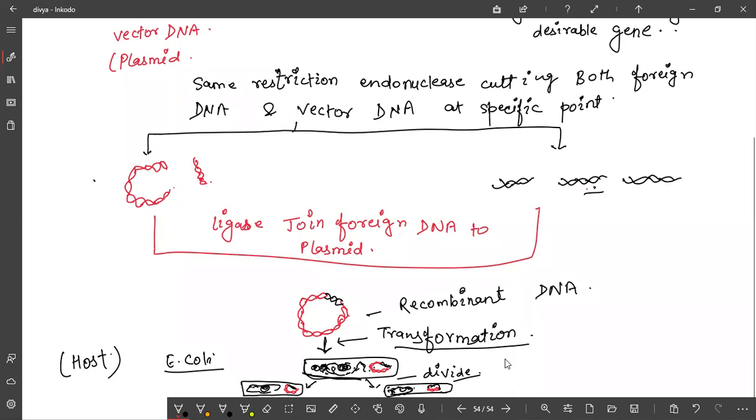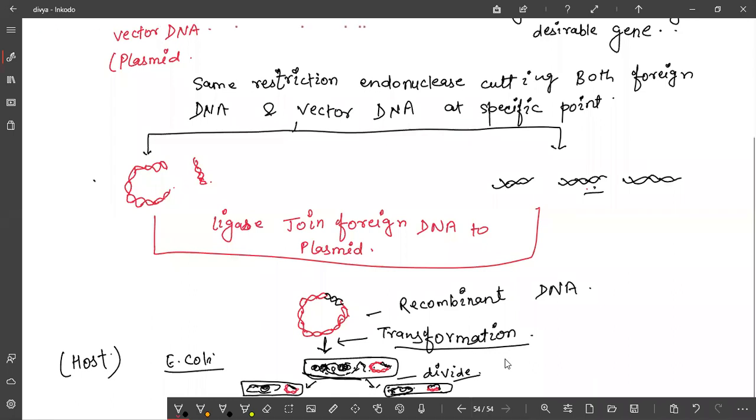Because you are introducing the gene here, this bacteria's phenotypic character will be changed. So this was the main aim of creating which DNA? Recombinant DNA.